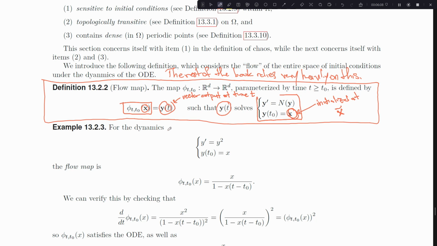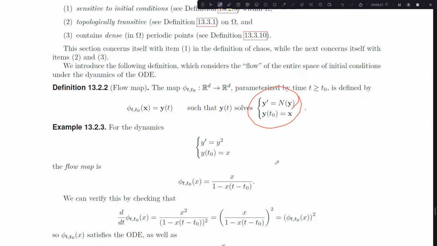If I wait 20 seconds, my dynamics pushes me somewhere. And then I say, wherever that's pushed me, that's the output of the flow map. So more or less, the flow map is just a reinterpretation of dynamics where the variable is the initial condition, and in particular, the initial spatial condition, right? So it's a reinterpretation of the dynamics where my variable, which goes into the flow map, is the initial condition of my dynamics, and then the parameterized part of my flow map is the time that I've waited.